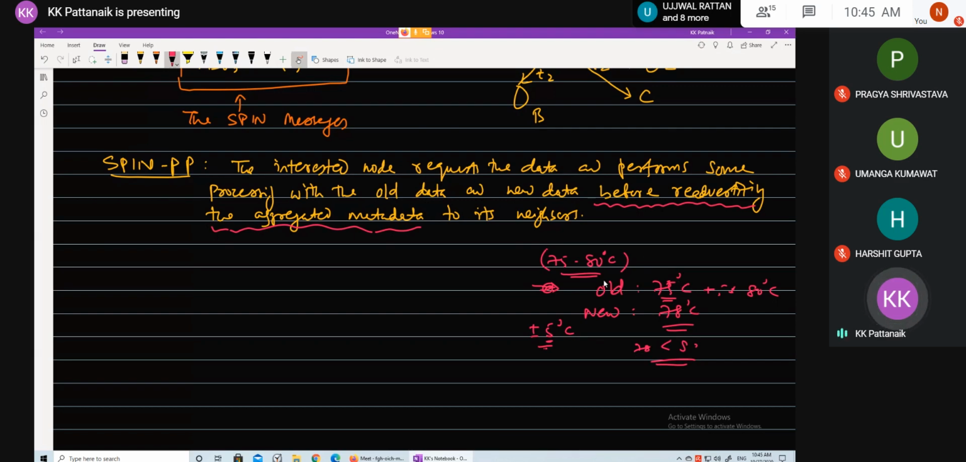So I've taken a simple example to explain the situation. There can be very complex decision processes as well. Since the temperature, although it has increased from 75 degrees centigrade, has not crossed the set threshold of 80 degrees centigrade, it decided not to re-advertise. Correct, students?